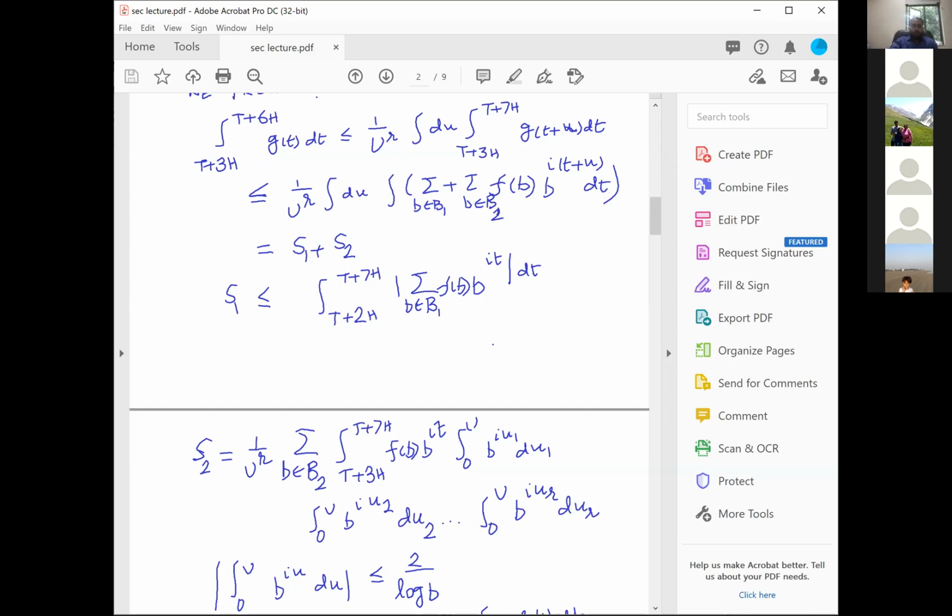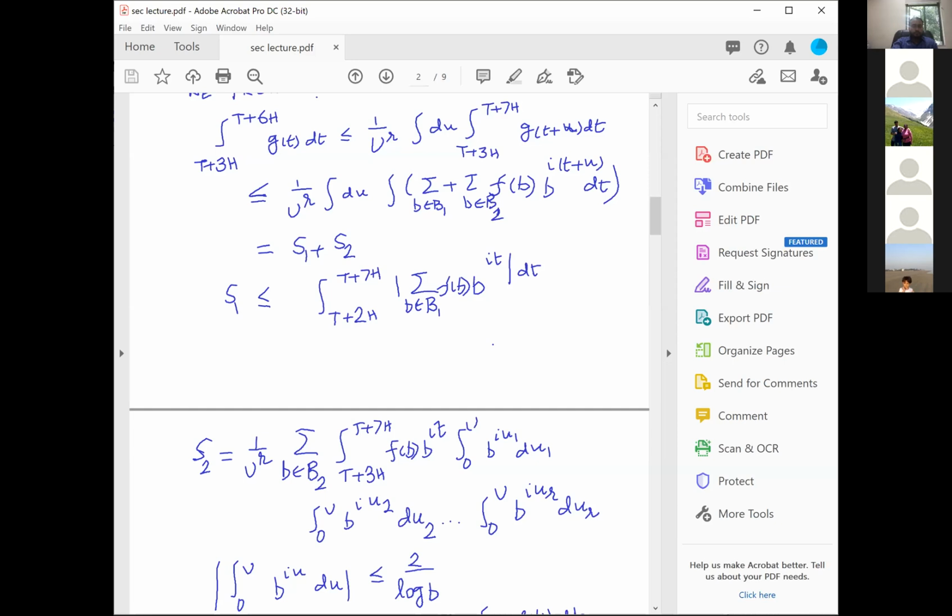Now these integrals can be performed. In fact, when you integrate 0 to u, b power iu du, which is e power iu log b, you get e power iu log b divided by log b, and therefore that is e power i into 0 log b minus e power i capital U log b, over log b.